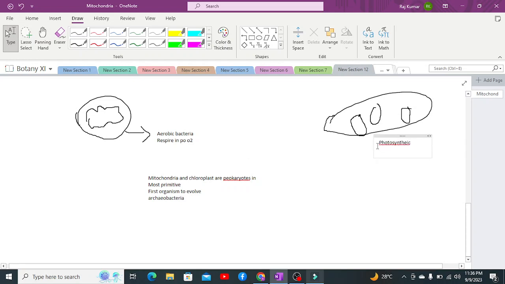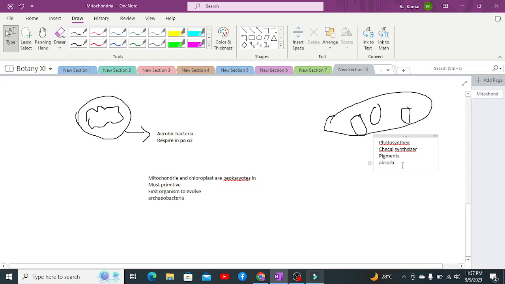Because it contains the chemical synthesizers, which are in actual the pigments. These pigments absorb specific wavelengths of light, which is responsible for storing the energy required for the process of photosynthesis. So these were the organisms.